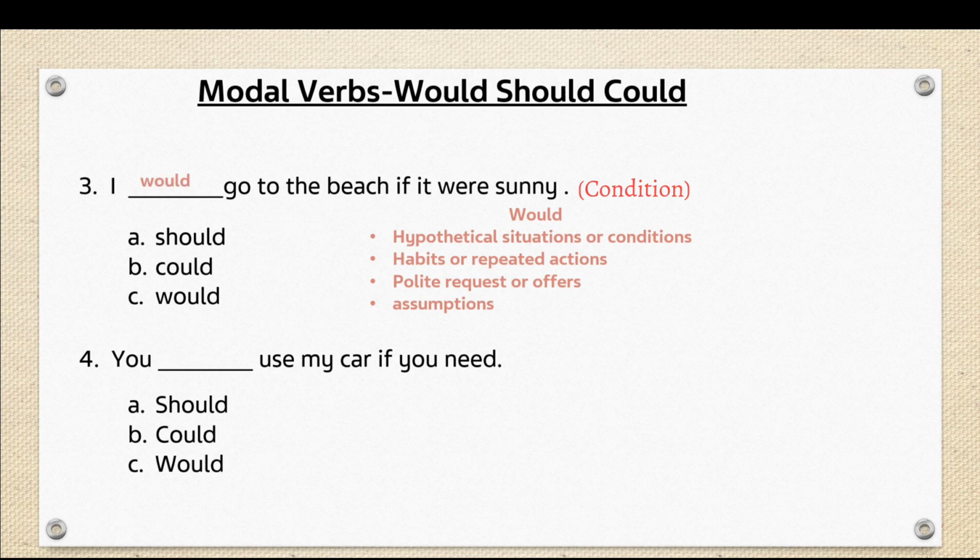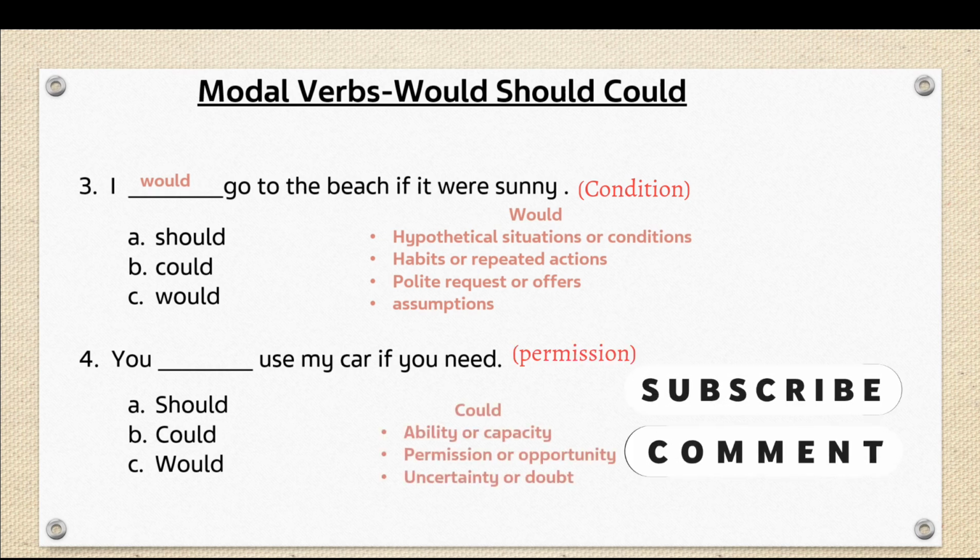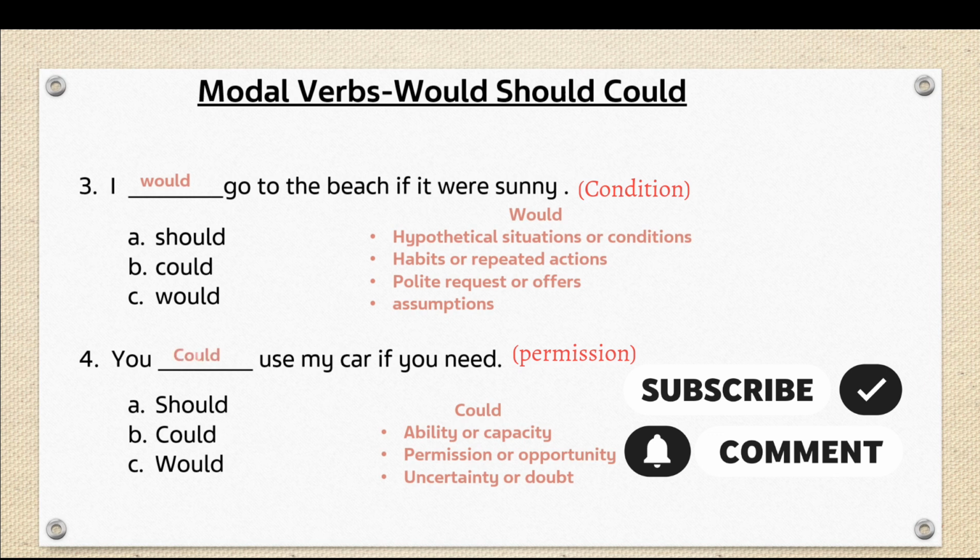You dash use my car if you need. It is a permission. For permission, we use could. Could is used for ability or capacity, permission or opportunity.